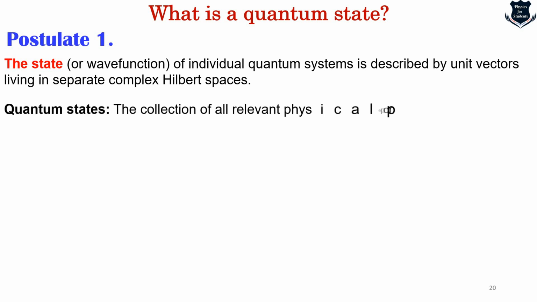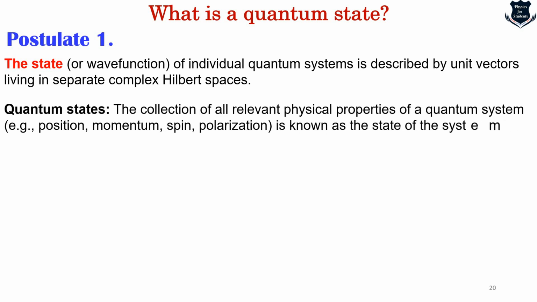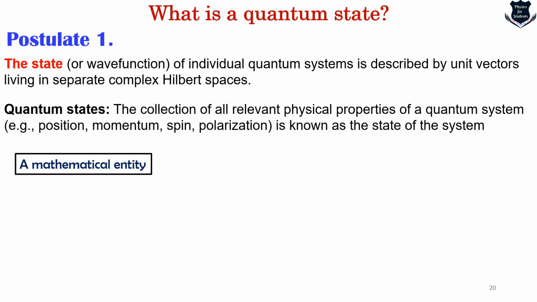Now see, in quantum physics, a quantum state is basically a mathematical entity that embodies the knowledge of a quantum system. I mean to say, quantum mechanics specifies the construction, evolution and measurement of a quantum state, and the result is basically a quantum mechanical prediction for the system which is known as the state. Now hold on, I will try to break this line that I just told into simple terms. What you need to first understand is that the result is a quantum mechanical prediction for the system represented by what is called a state.